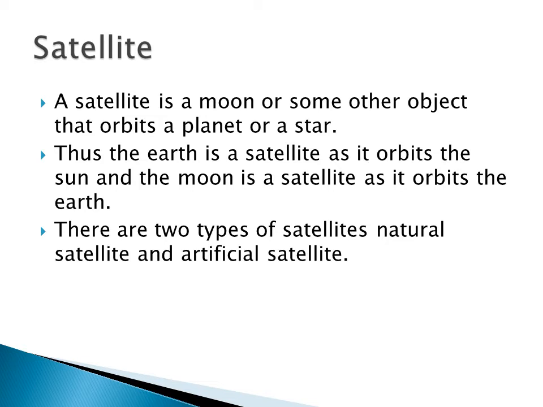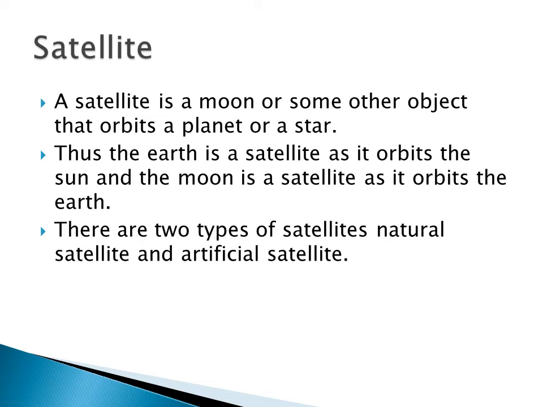What is a satellite? A satellite is a moon or some other object that orbits a planet or a star. Satellite मतलब क्या है? It will revolve. It is a moon or some other object that takes a round around a planet or a star.